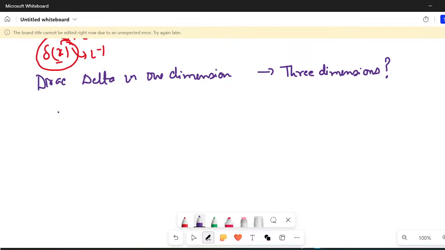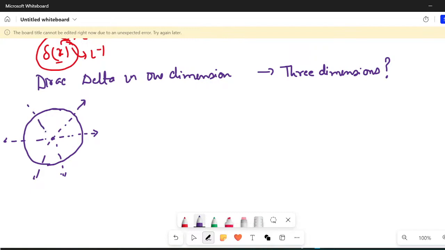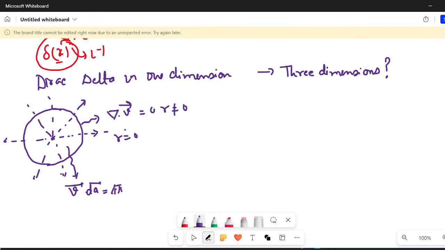For this, let us come back to the problem that we started from. We were defining a vector field 1 upon r square, and del dot v vector was coming out to be equal to 0 if r is not equal to 0, and otherwise the surface integral of v dot dA was coming out to be equal to 4 pi. It implies that if I include r equal to 0 in my definition, then del dot v vector should give me 4 pi.